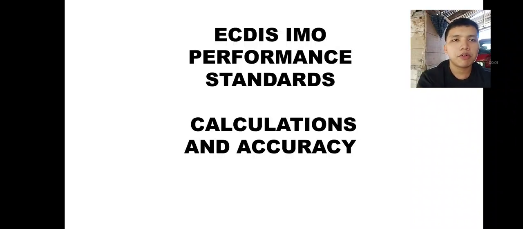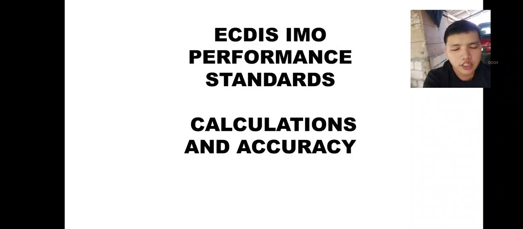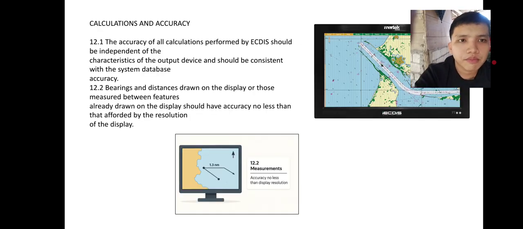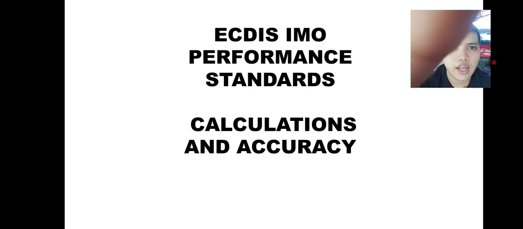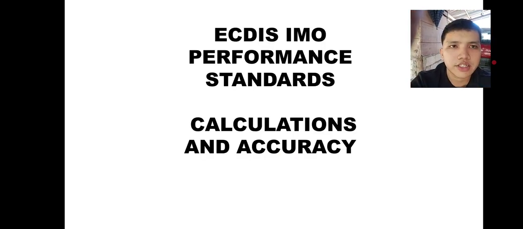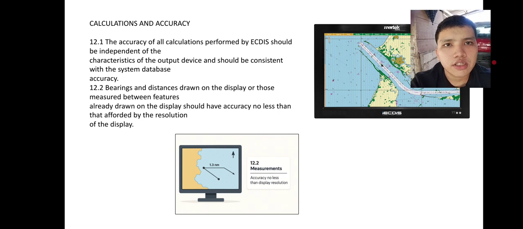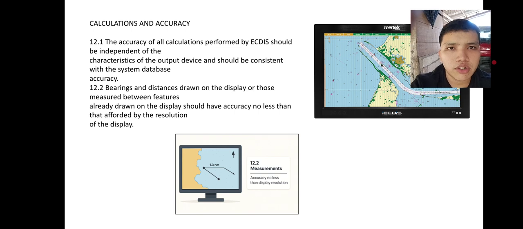ECDIS IMO performance standard and calculation and accuracy. Calculation and accuracy. So these are the standard functions of the ECDIS. The accuracy of all calculations performed by ECDIS should be independent of the characteristics of the output device and should be consistent with the system database accuracy.